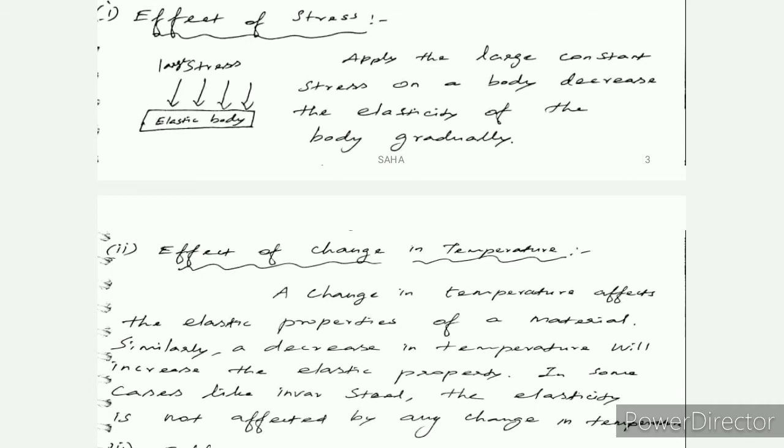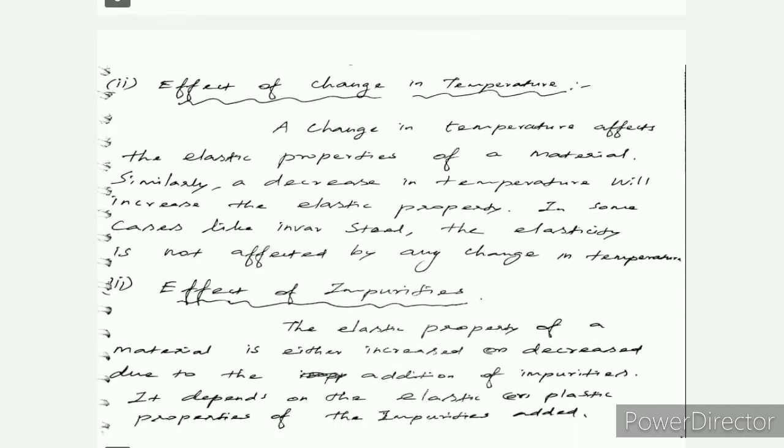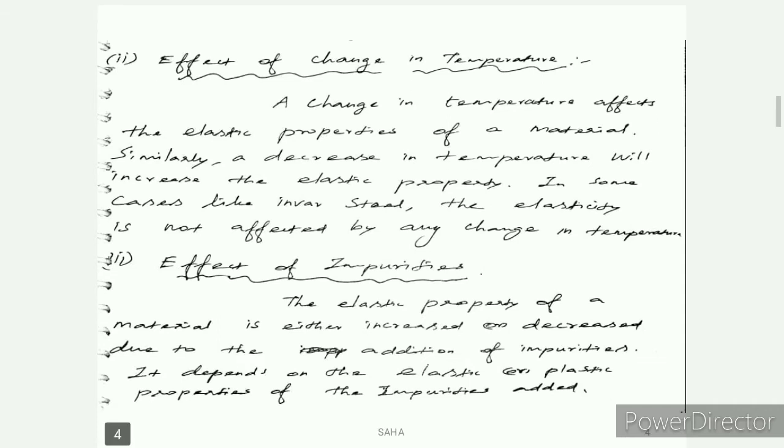In some cases like invar steel, the elasticity is not affected by any change in temperature. So it depends upon the temperature. The third one, the effect of impurities. The elastic property of a material is either increased or decreased due to the addition of impurities. It depends on the elastic property of the impurity added. So in pure materials, if we add unwanted material, then the elastic behavior will be changed.